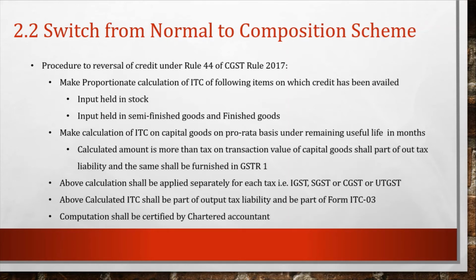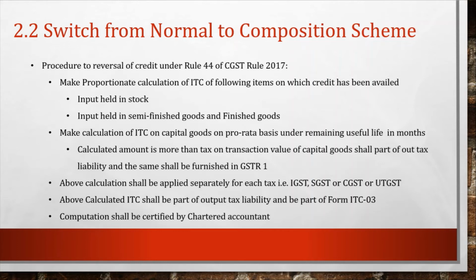On the following items, this procedure has been defined in Rule 44 of the CGST Rules, 2017. First of all, we have to calculate proportionately the ITC on the inputs held in stock, as well as the inputs held in semi-finished goods or finished goods, on the basis of the corresponding invoices on which credit is already availed by us.